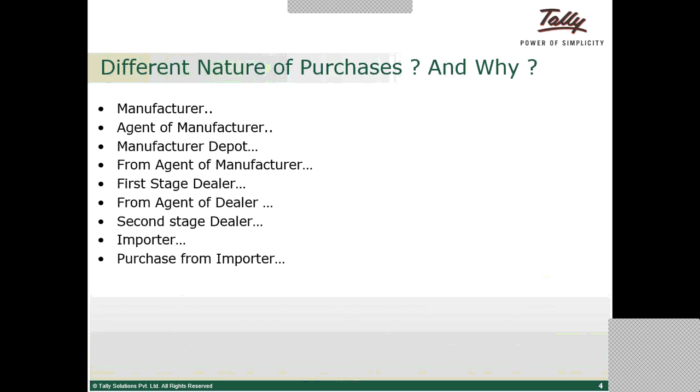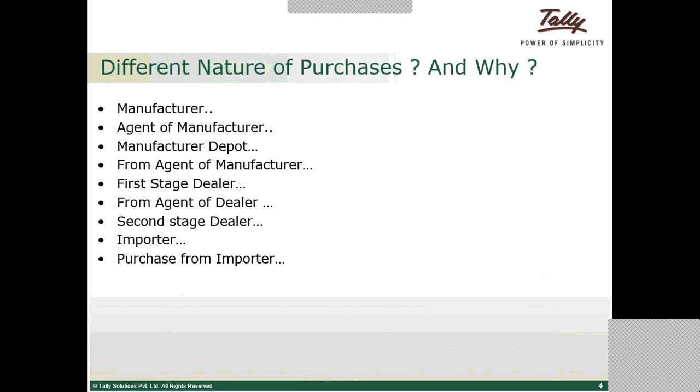Different nature of purchases and buys. So the next one is different nature of purchases and buys. When we saw the first slide, we got the meaning of a dealer from a certain nature of purchases. We classified a person as a first stage dealer and a second stage dealer based on his source of purchases, right? So now we will see what are the different sources of purchase or different nature of purchases available in excise for dealers. So the list is here.